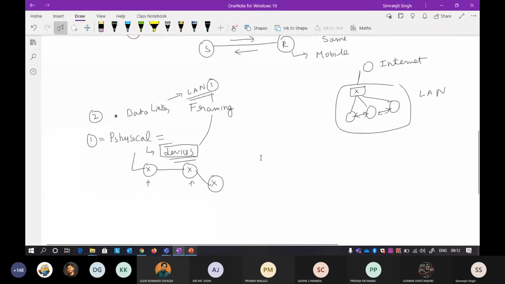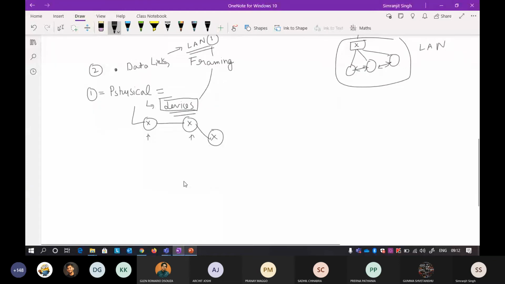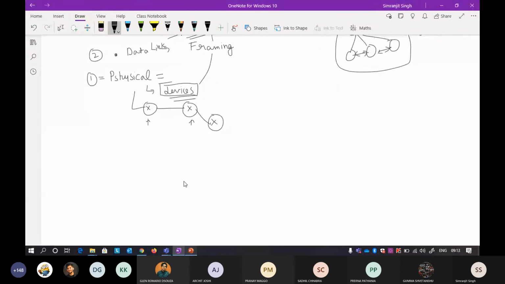Framing is taking the data from the layer above and putting it into frames. Don't worry about it. I told you that this is your sender and this is your receiver.